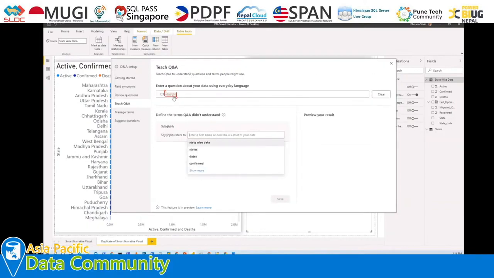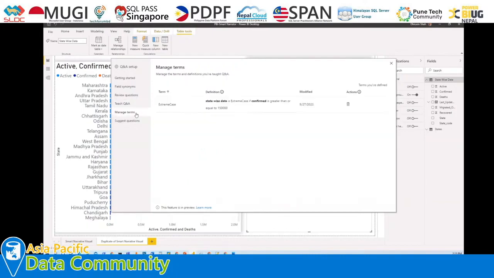So basically here is the term that we have searched, and here we need to define the term: if this is the extreme case, then what do we mean by that? If the cases are greater than or equal to 1,50,000, then we need to consider that. I already defined that. Let me show you that once you define that, it will appear in the manage term section. And I just have this condition: state-wise data is extreme case if confirmed case is greater than or equal to 1.5 x. So this is how you can define your term as well.